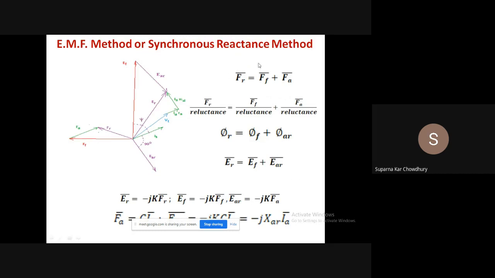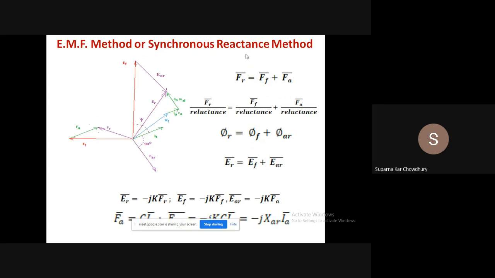So we start with this MMF equation, that is the resultant MMF is the summation of field MMF and the armature reaction MMF. It is obviously a vector equation. Now, remember that this method is only applicable for cylindrical rotor machine, because we assumed a constant reluctance for the air gap, which is only true if the machine is cylindrical.